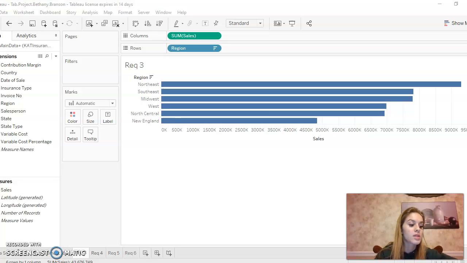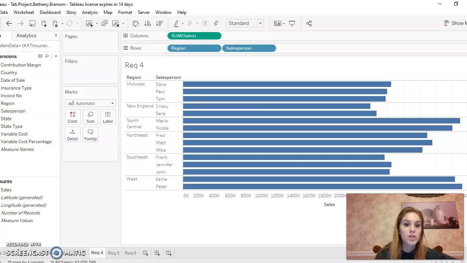To figure out who was the leading salesperson in each region, I put the sales in the columns section, and for the rows, I put the region first and then the salesperson. And the first person in each salesperson list is the one with the highest sales for their region. For example, in the Midwest, it was Dave. In New England, it was Chrissy. In North Central, it was Mario. In the Northeast, it was Fred. In the Southeast, it was Frank. And in the West, it was Kylie.